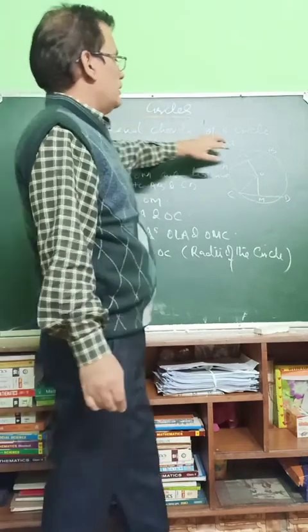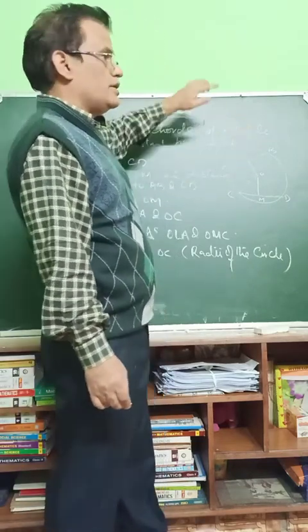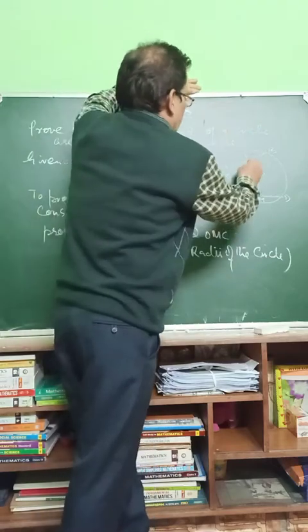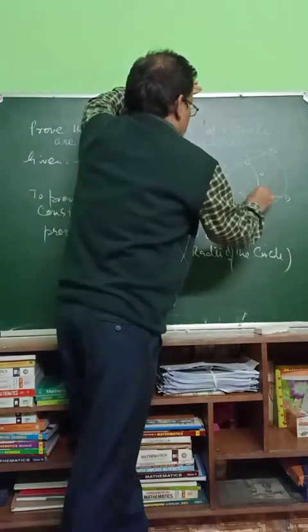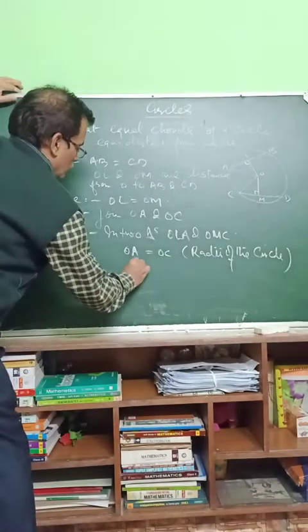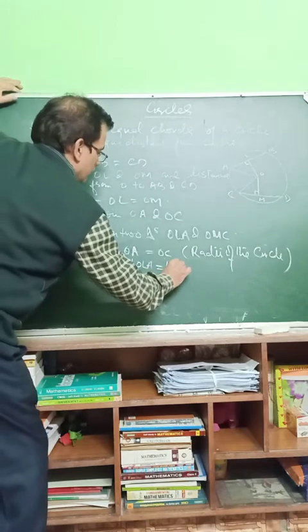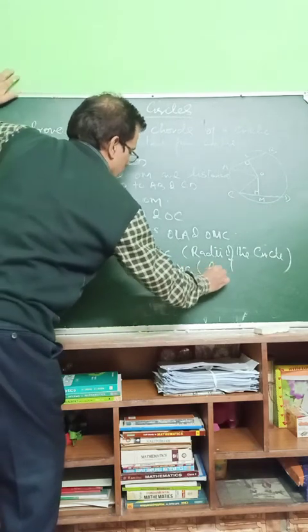Always in geometry, the distance from any point is taken as the perpendicular distance. So always remember that this is perpendicular to this one. So angle OLA is equal to angle OMC, each 90.